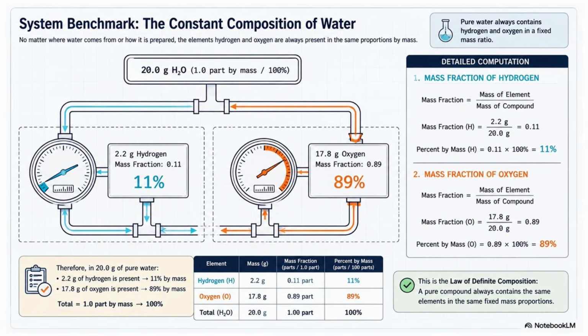So far, we have determined the percentage composition of water, but engineers often ask another question. If I know the mass fraction of an element, can I calculate how much of that element is present in a much larger sample? The answer is yes. That leads us to the next slide, where we develop a general equation that allows engineers to calculate the mass of an element in any amount of a compound.